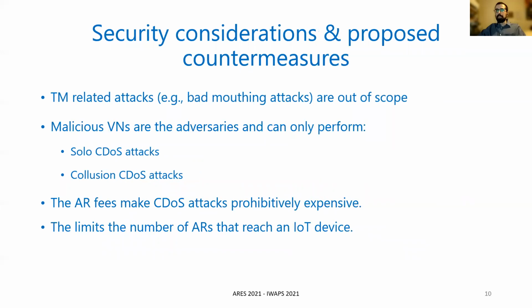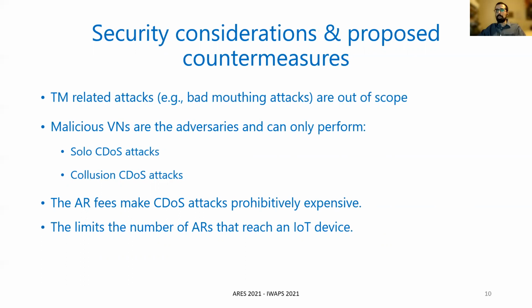We do not consider trust management related attacks, such as bad-mouthing, on-off, and ballot stuffing, since an IoT device in the context of our approach just joined the network and had no time to perform such attacks which aim to trick the trust management system. The only adversary that we consider are malicious verification nodes, which can perform solo computational denial of service attacks and collusion computational denial of service attacks.